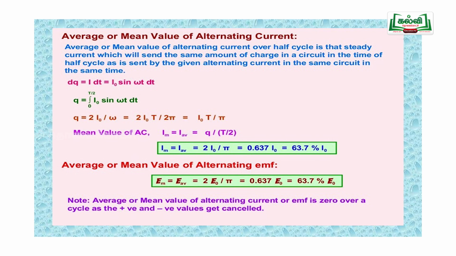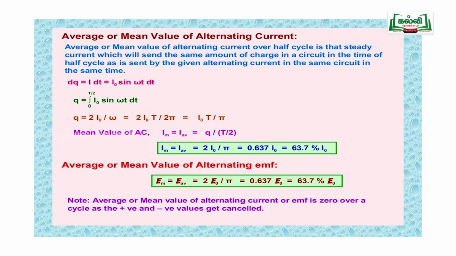The average value of an AC is given as 0.637 of the maximum value, similarly for EMF also. The RMS value of a current is given by I maximum by root 2, or 0.707 I maximum. For EMF it is 0.707 E maximum, that is the RMS value.